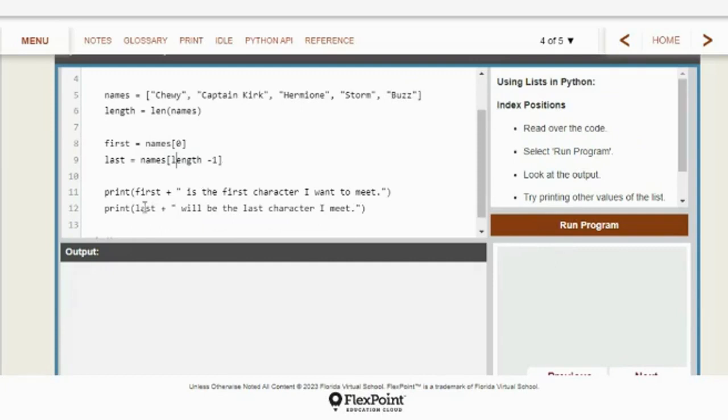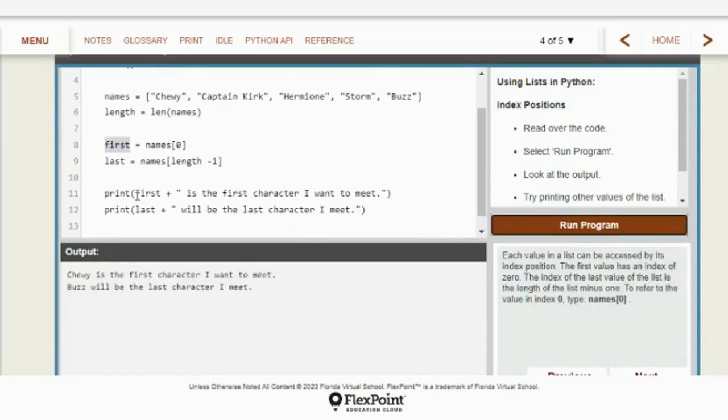So then they have a print statement. Print first, and that would be whatever this name is, right? Because that's what that variable is. The first character I want to meet. And last will be the last character I meet. And then they end the program. So let's run that. See? So it set Chewie equal to the variable first. So that was what prints when we say print first. Chewie is the first character I want to meet. Buzz will be the last character I meet. So these are in order. First, last. Okay, let's look at another example. See, they did that without a loop. They just picked 2 items from the list and used them in their print statements.